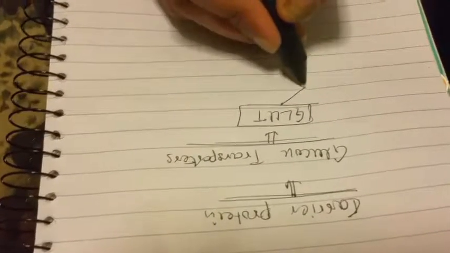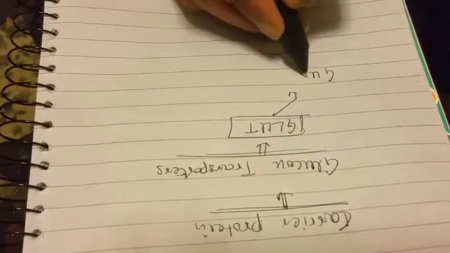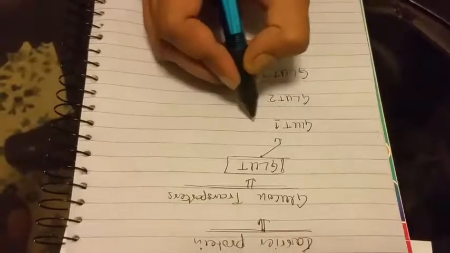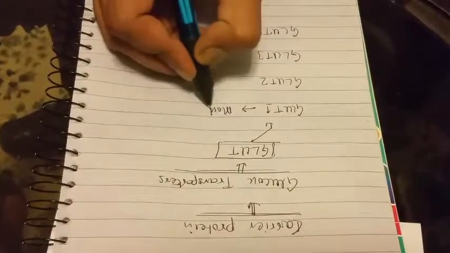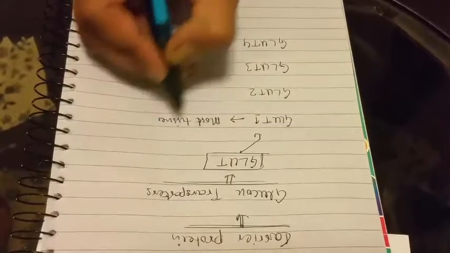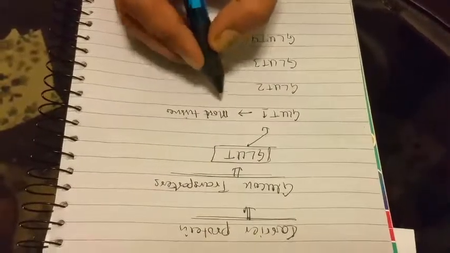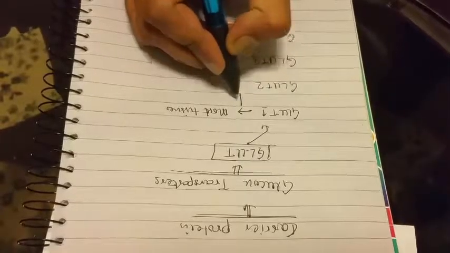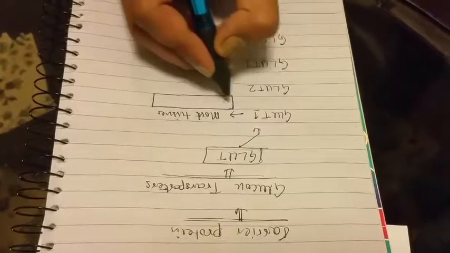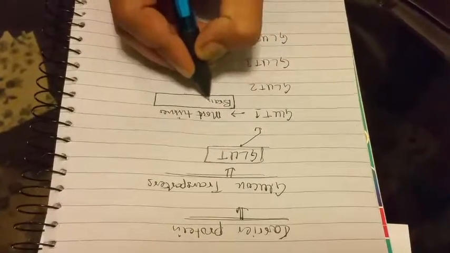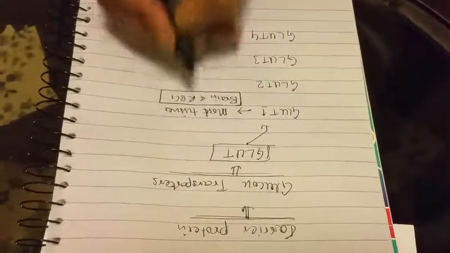There are 4 types of GLUTs: GLUT 1, GLUT 2, GLUT 3, and GLUT 4. GLUT 1 is present in most tissues. And importantly, you have to remember all the time that GLUT 1 is also present in brain and red blood cells.